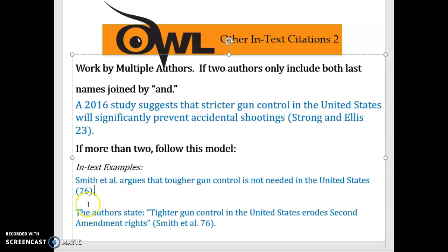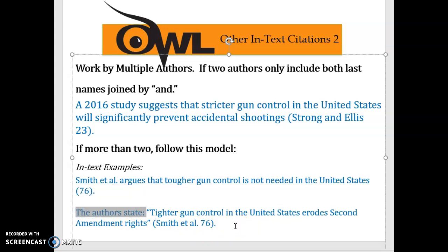Okay? And I'm still following my same rule. Here I am naming the authors in my sentence. So I just need to give the page number in parentheses at the end, followed by the period. Okay, now let's say you don't want to name them in the beginning.